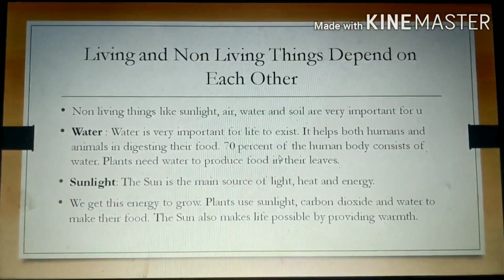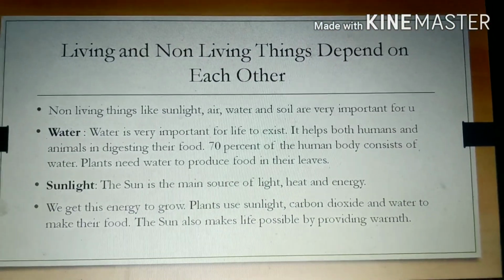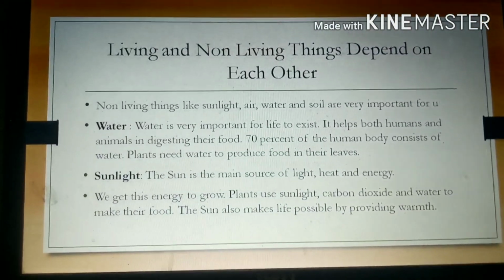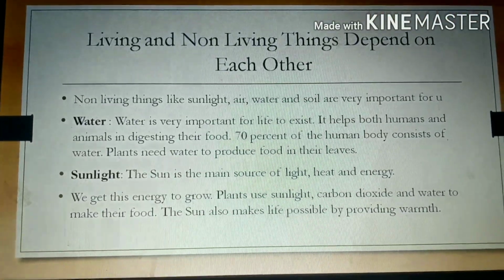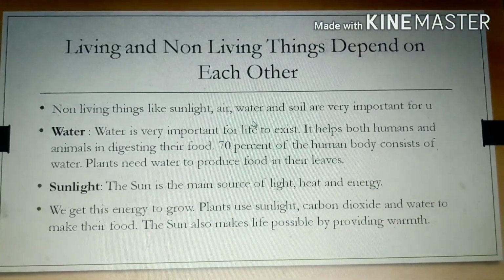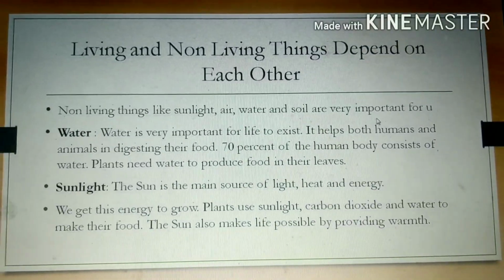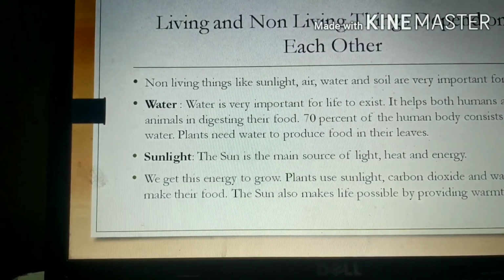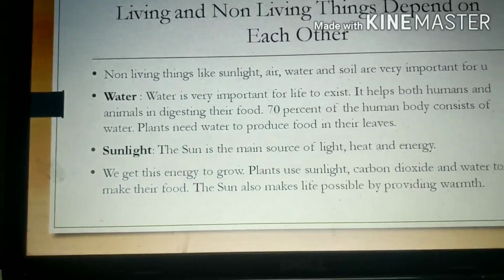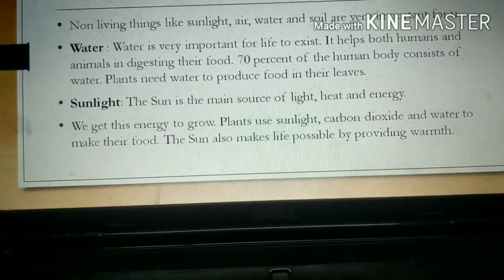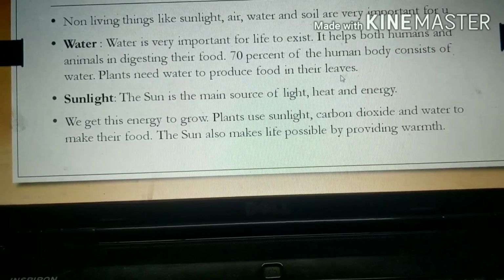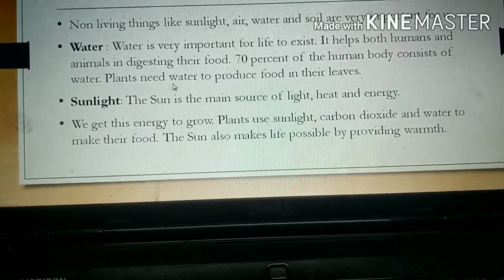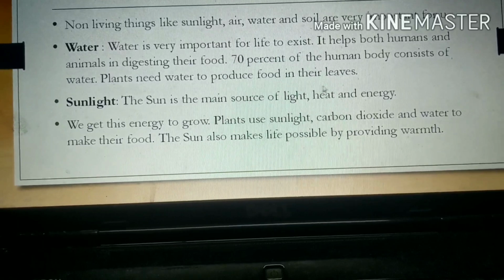Now, living and non-living things depend on each other. This is our next topic. We all depend on each other. How? Non-living things like sunlight, air, water, soil are very important for us. Water is very important for life to exist. It helps both humans and animals in digesting their food. 70% of the human body consists of water. Plants need water to produce food in their leaves.